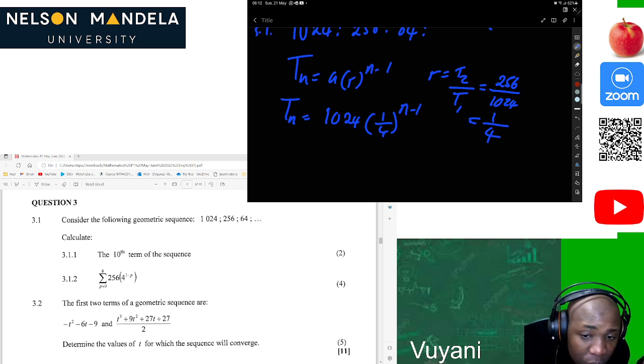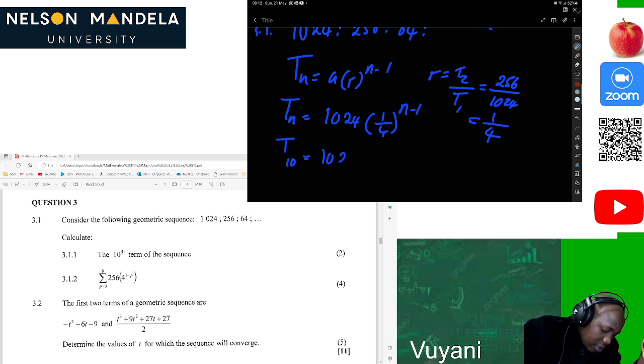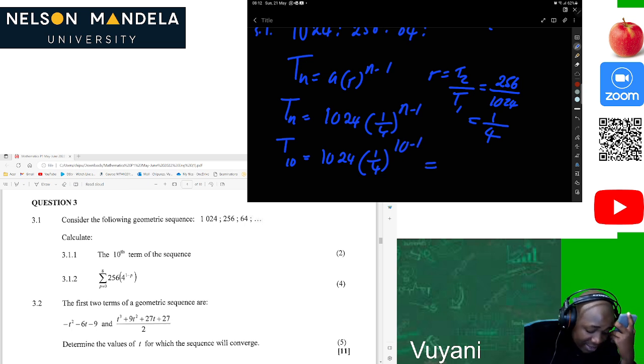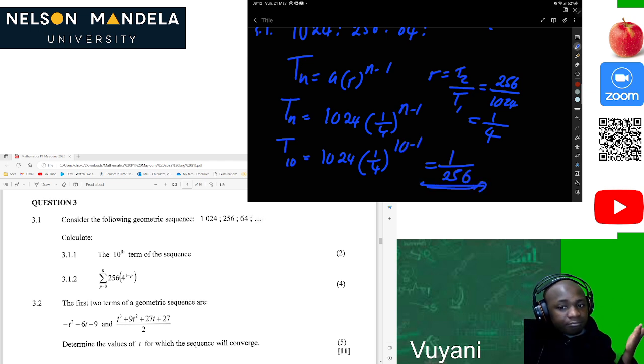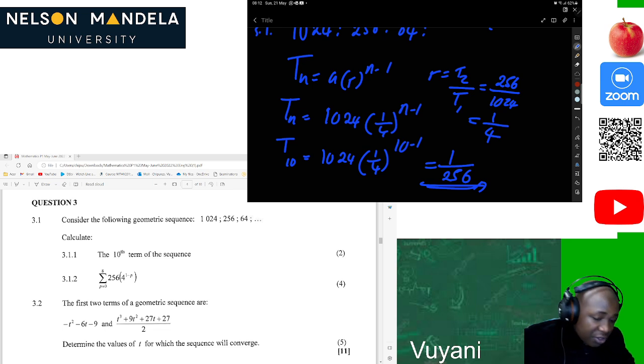But we were asked for the 10th term. So T10 will be equal to 1024 times 1 over 4 to the power 10 minus 1. What will be our answer? Again, we use our calculator: 1024 times 0.25 to the power of 9. Then we get our answer to be 1 over 256. This was easy. After that, boom, you're done.